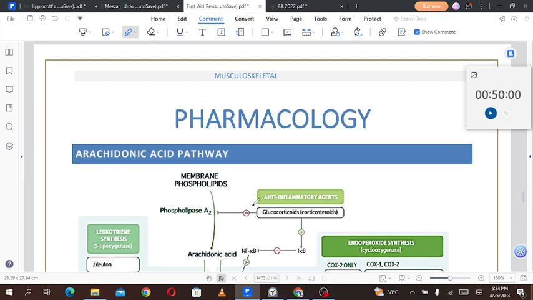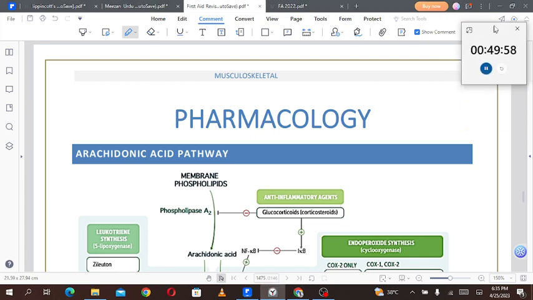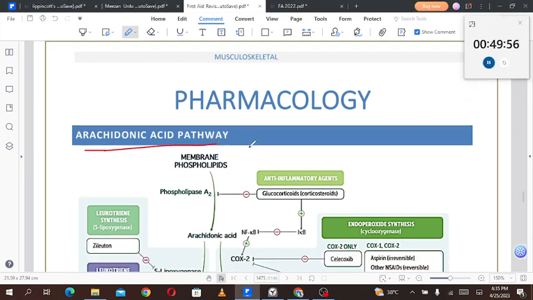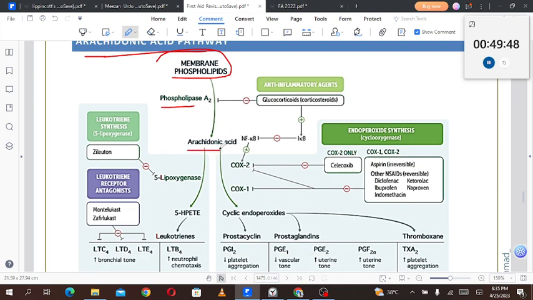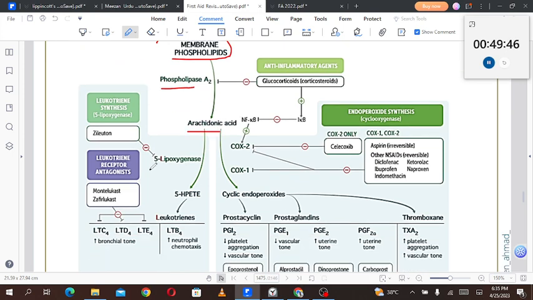Bismillahirrahmanirrahim. On to our last session of the musculoskeletal system. So let's get straight into it. Firstly, we'll see the arachidonic acid pathway. It looks something like this. Firstly, we'll have membrane phospholipids, which are broken down by phospholipase A2 into arachidonic acid. The arachidonic acid can then go into the 5-lipoxygenase pathway or the cyclooxygenase pathway.